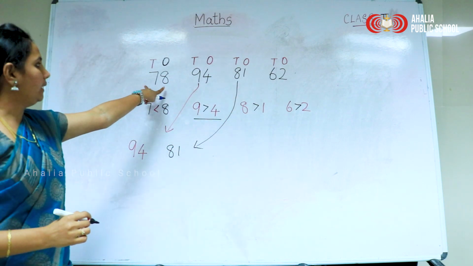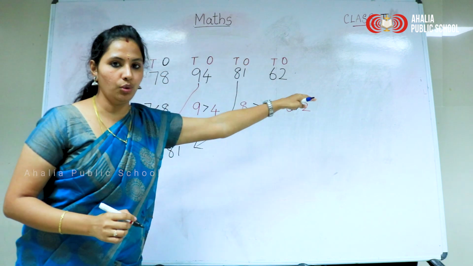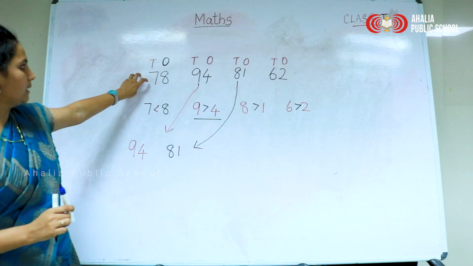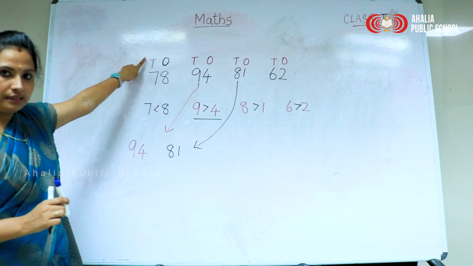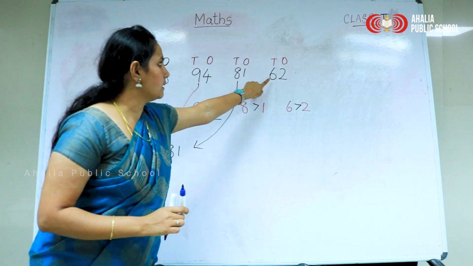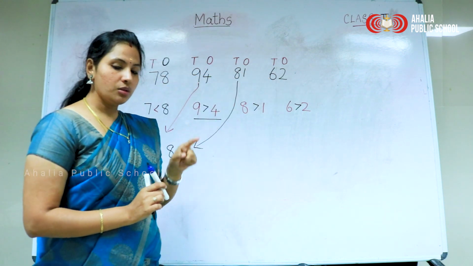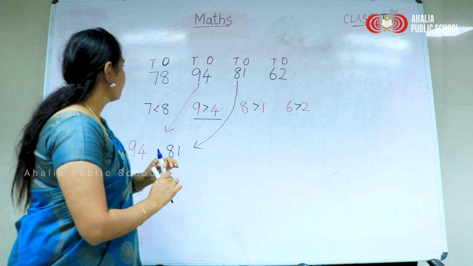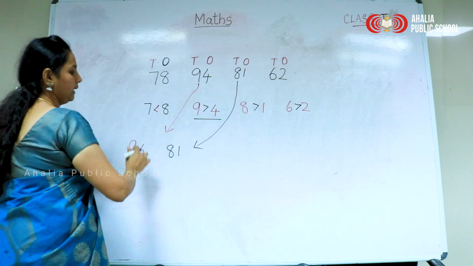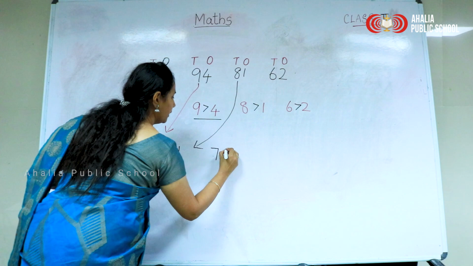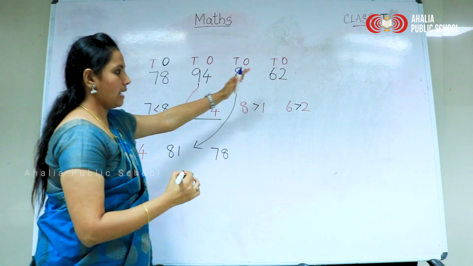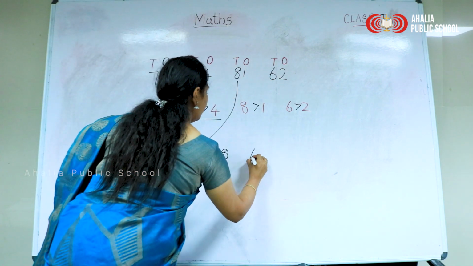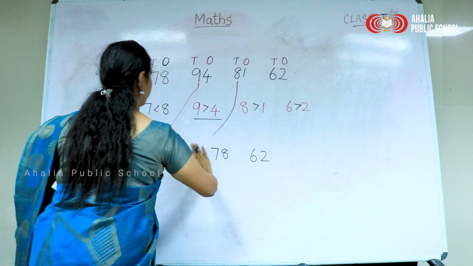Now in 78 and 62, look at the tens place value. Here 7 is in the tens place and 6 is in the tens place. Which is the greater number here? Yes, 78. Then the last one, 62.